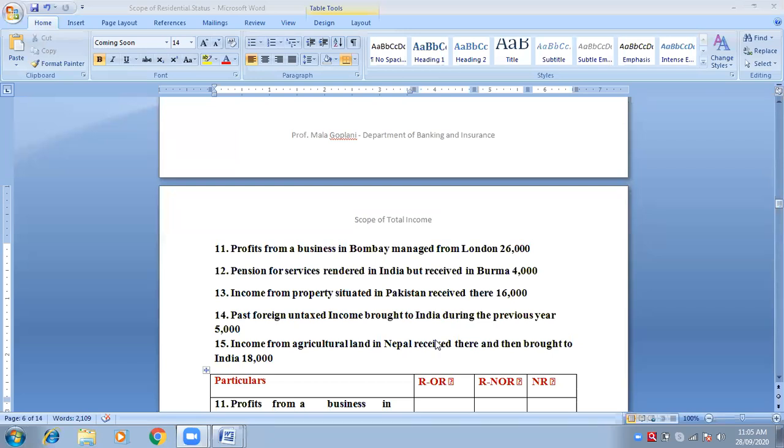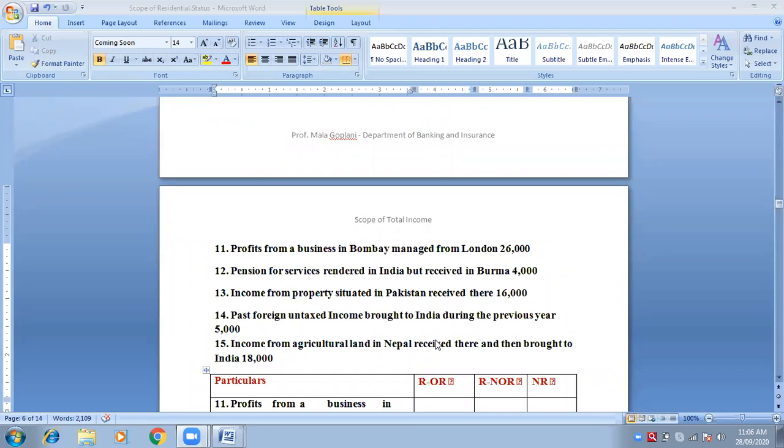Now where you have written past untaxed profit brought to India, below that you have to make a bracket. In the bracket you have to write: it is the untaxed income which is only brought to India, comma.